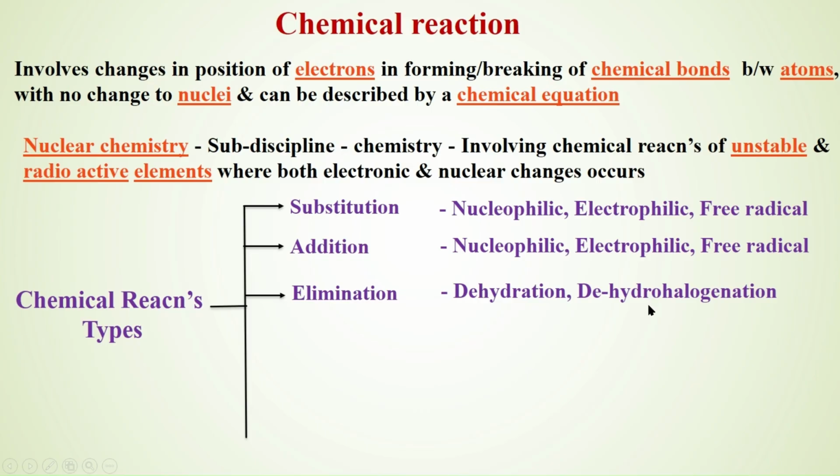Dehalogenation reaction: 1,2-dibromoalkane. If I remove two bromine groups present on adjacent carbons, it is dehalogenation. These all are types of elimination reaction.